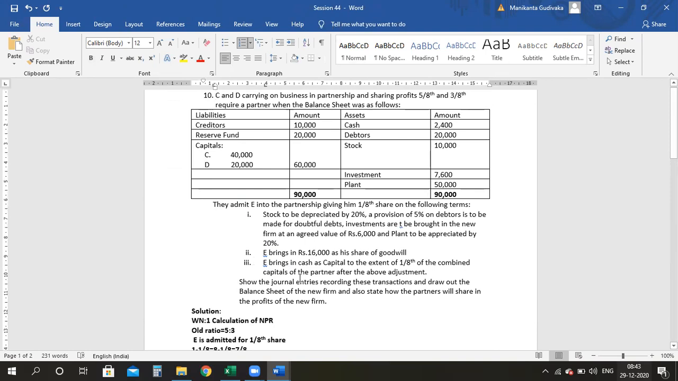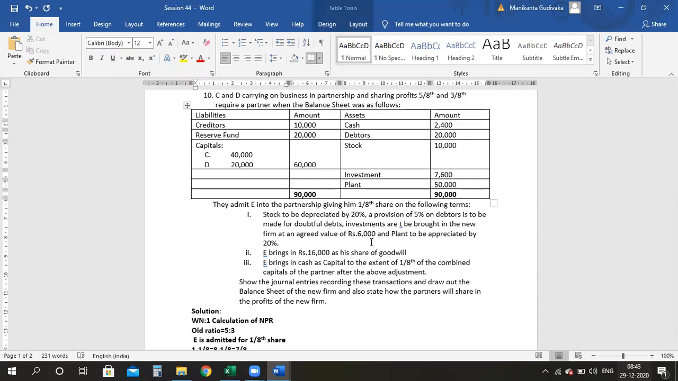Are we clear? So let's start off with the other parts. Leave the capital thing. I will tell you how I am going to do that. So first, stock has been depreciated by 20%, provision of 5% on debtors to be made for the doubtful debts, and investment is to be brought down to 6,000. All these are depreciating things. So you have to write revaluation account debit to stock, to debtors, and to investments. Stock value, earlier it was 10,000. We have to depreciate it by 20%. Then you have provision which has to be created on 20,000 at the rate of 5%. That would give me 1,000 rupees. Investment value 7,600 is there. It has to be brought down to 6,000, which means 1,600 is the difference.